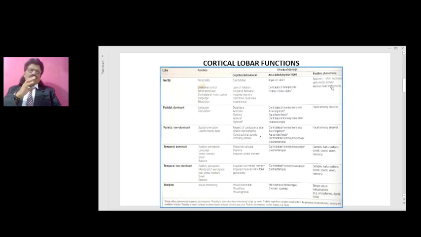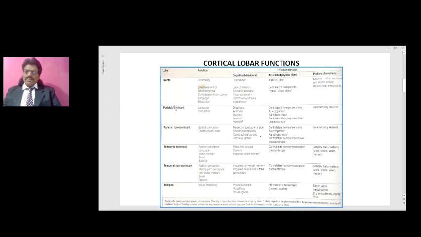Why does the head also turn to the opposite side? From the frontal lobe, the tract descends and supplies the sternocleidomastoid on the same side. So when the frontal lobe gets irritated, the same-side sternocleidomastoid gets irritated because of the seizure activity, and the sternocleidomastoid's action is to turn the head to the opposite side, and therefore they have turning of the head to the opposite side. So if you see versive head movements, it indicates that the frontal lobe is affected. So this is a positive phenomenon of the effect of damage to the frontal lobe.